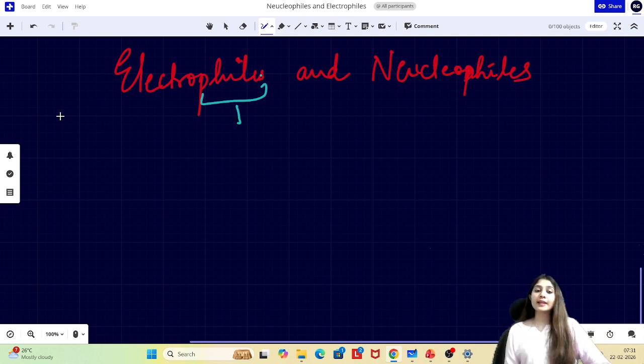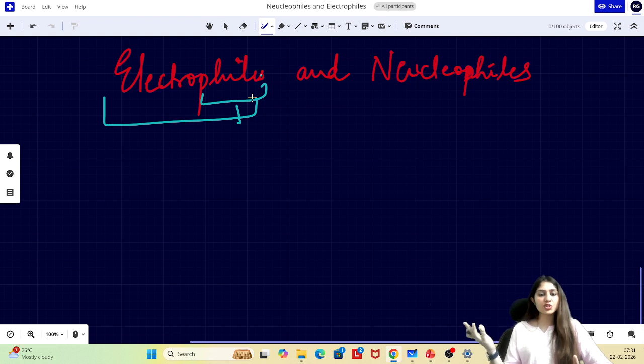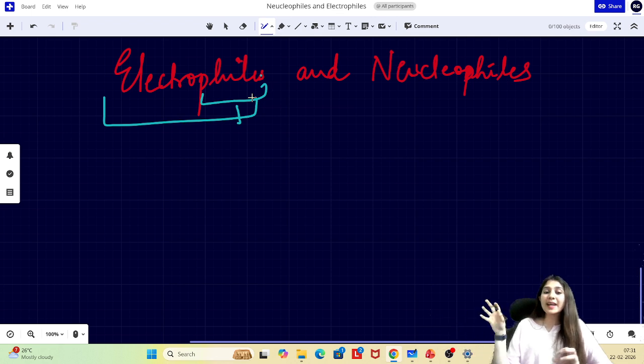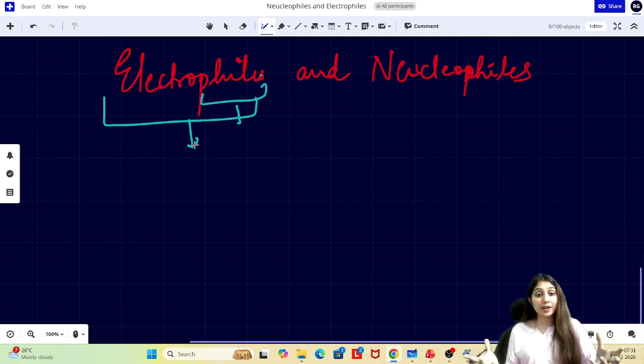My point being that electrophilic species are the species which are in love with electrons, and electrons are negatively charged species, as you all know. So electrophilic species will try to go towards an electron-rich or electronegative center, a negatively charged space. So, with the knowledge of electrostatic forces of attraction, we can say that electrophiles must have a positive charge because they are moving towards negative, but that is not true.